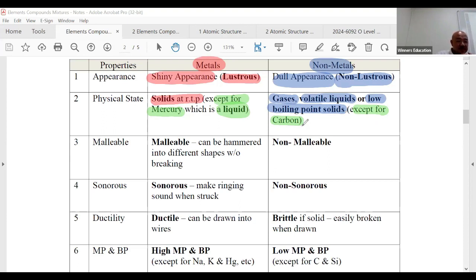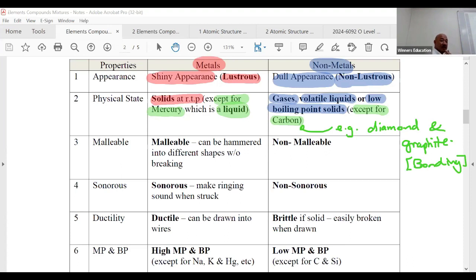Anyone know this? Those that learned bonding. Very good. Diamond, as well as something called graphite. Graphite you might not know. It is used in your pencil lead. That's why sometimes you see them say it's graphite or something like that. Yes, pencil lead. We'll go into all this. Anyway, I just write it there. So this is learned in the bonding topic. The square bracket means the topic name, so this is under something called bonding.